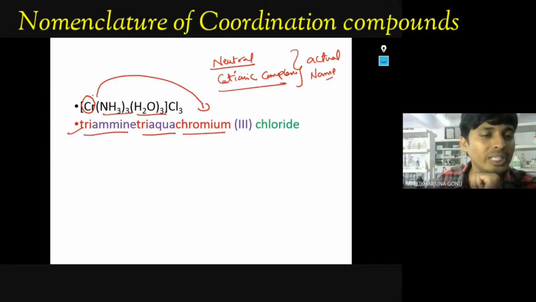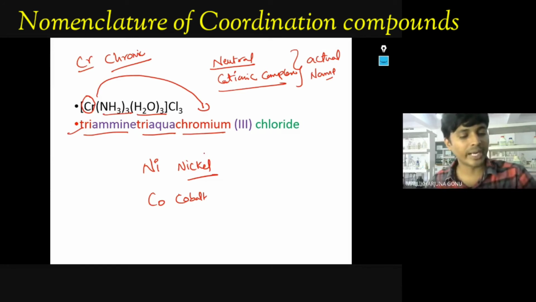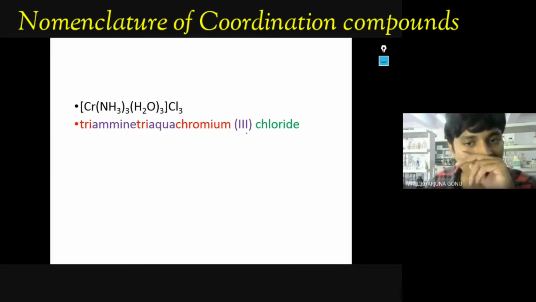Like chromium, you have studied Cr as chromium, that only you have to write. For example, if nickel is there, nickel only you will write. If cobalt is there, cobalt only you have to write. After that, you have to write the oxidation number of that chromium. This you have to calculate, then you have to write it.